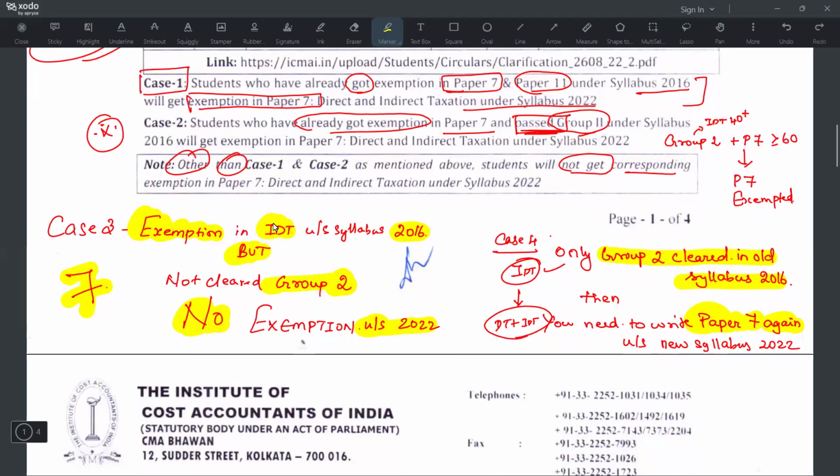Okay. So make sure you focus on this. But if you have already cleared group 2, and are appearing in group 1 and having an exemption, that is your case 2. In case 2, you can easily do it. Okay, this complete analysis is done. If you have any doubts, give a comment below. I will usually respond to each and every comment personally.